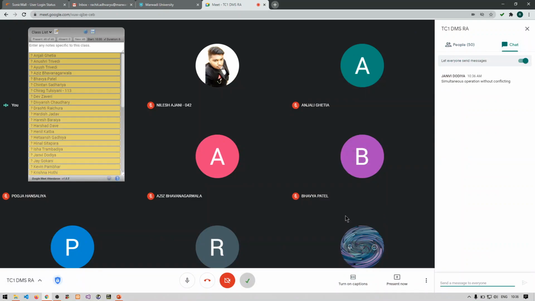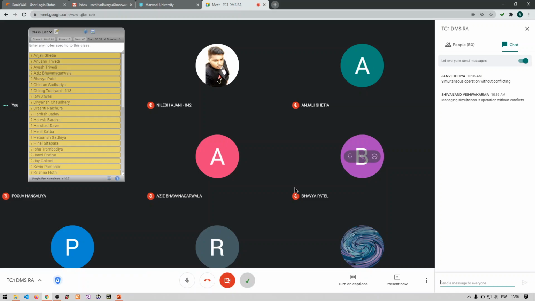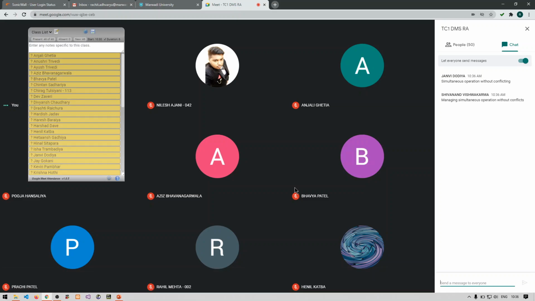Yeah, it's simultaneous operations without conflicting, or we can say execution of more than one transaction at the same time on the same data item without making any types of conflicts. Yes, very good, Parth, Shivanand and Janvi.